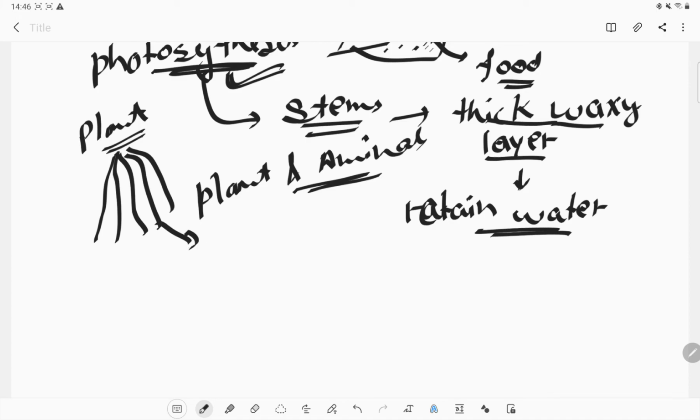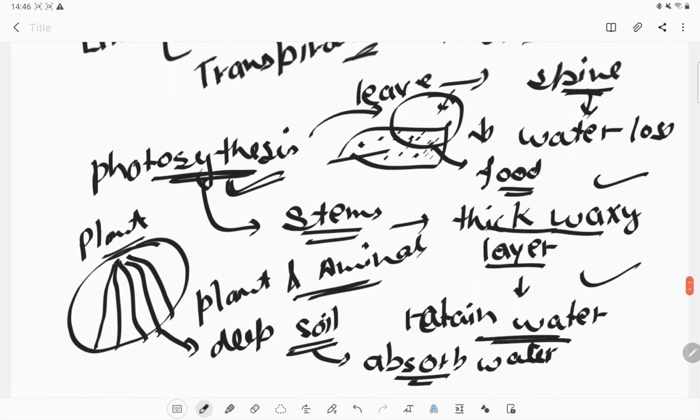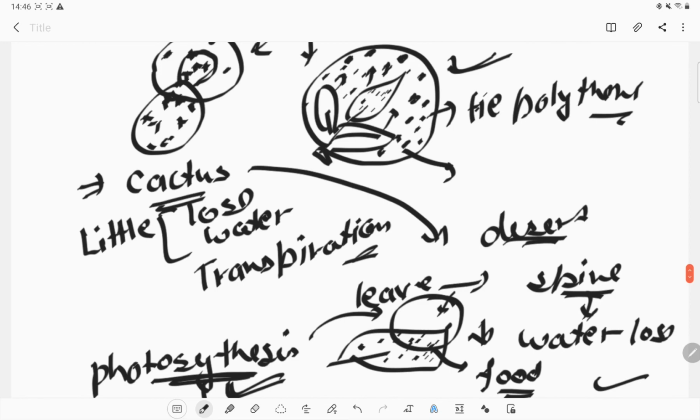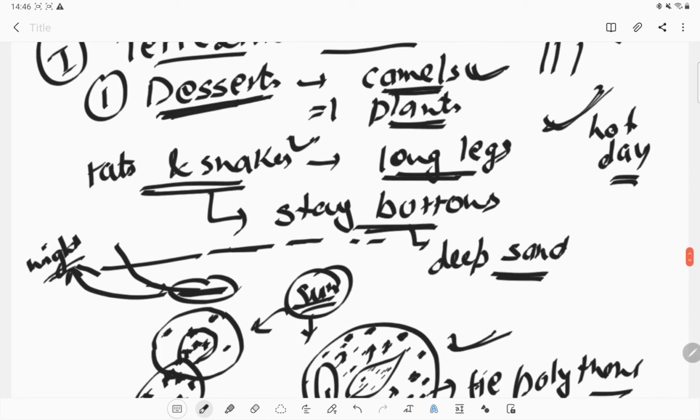They can go into deep soil and absorb water there, so the roots are very long compared to plants in plain places. All these are the adaptations we can see in the terrestrial habitat, which is first the desert.